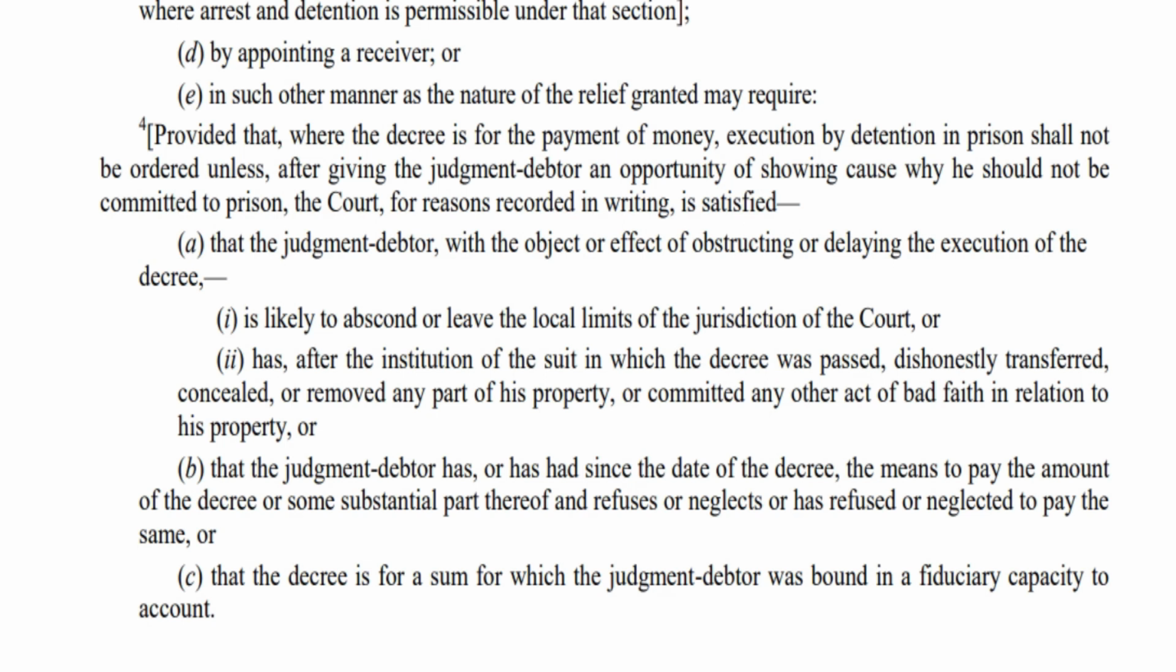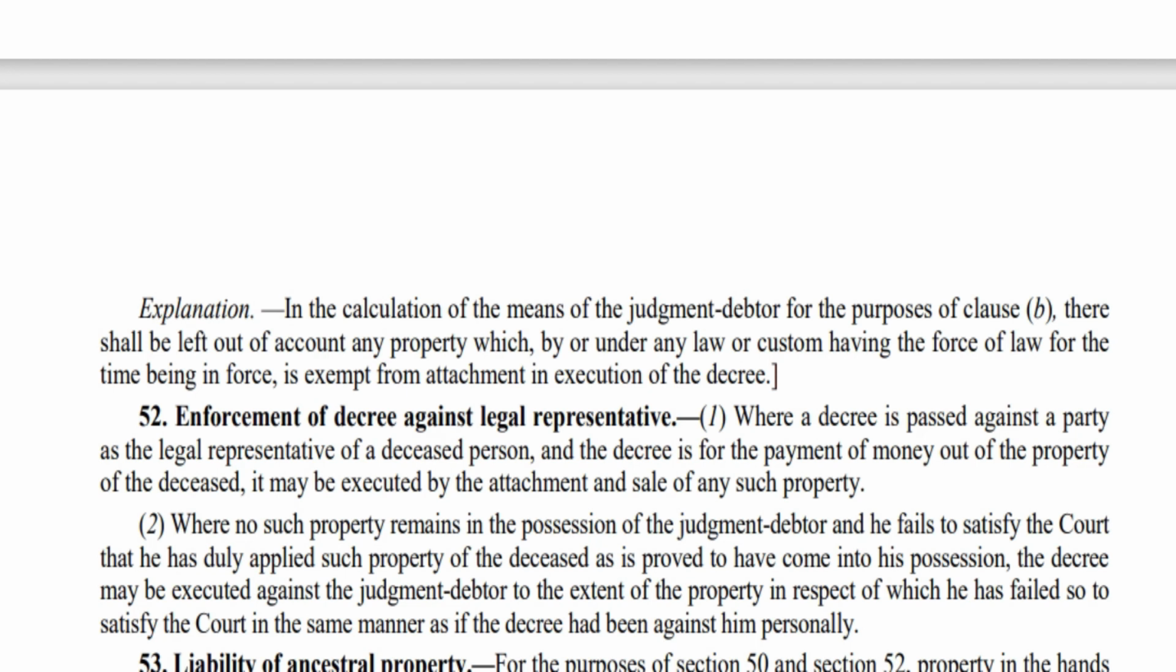So if the judgment debtor is bound by a fiduciary capacity to account something, and if he fails to do so, and particularly with respect to the sum which is given in the decree, in that case the court will try to arrest that person. Now let me come back to my earlier statement. Imagine there is a property which cannot be attached by way of execution. There are some properties which are exempted from attachment in an execution of a decree. In such a case, calculation of means, that is the source to pay the money to the decree holder, will not be covered under this.